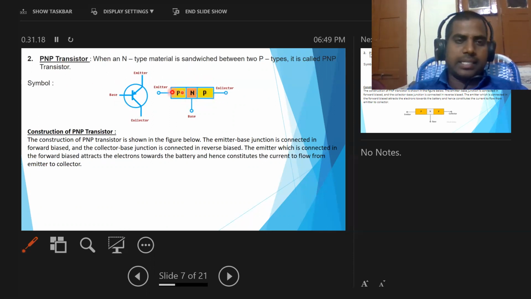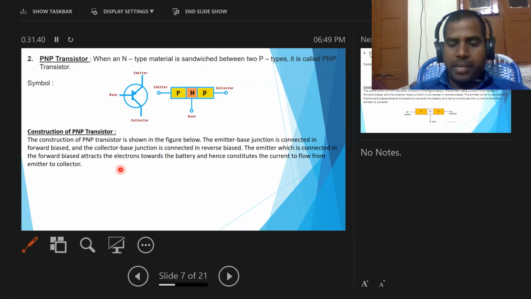This is another symbol for the PNP transistor. In this case, the arrow mark line always represents the emitter, the middle one represents the base, and the remaining part represents the collector. So this is another symbol for the PNP transistor.